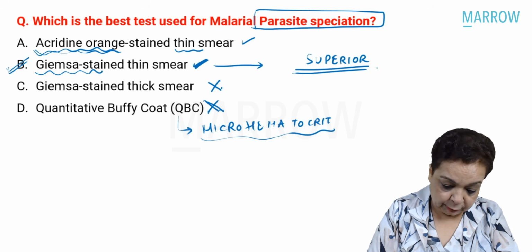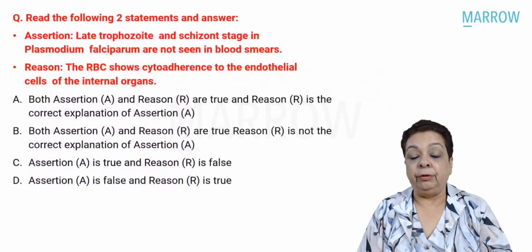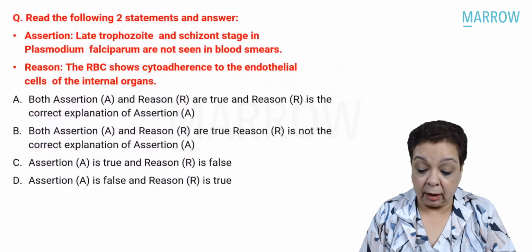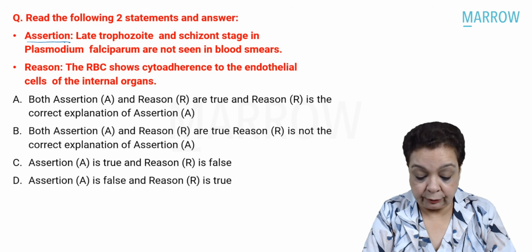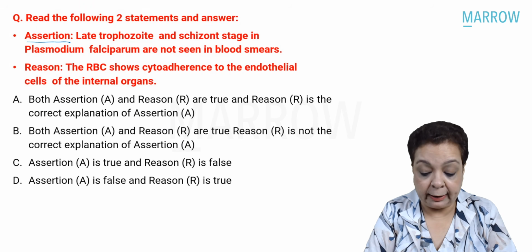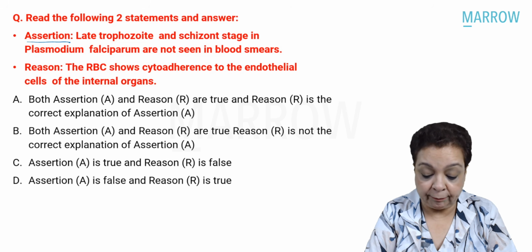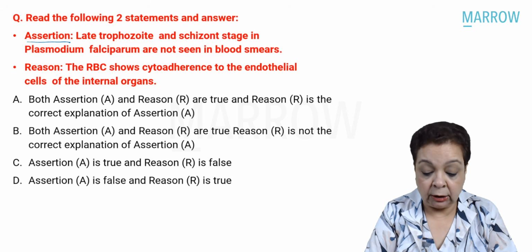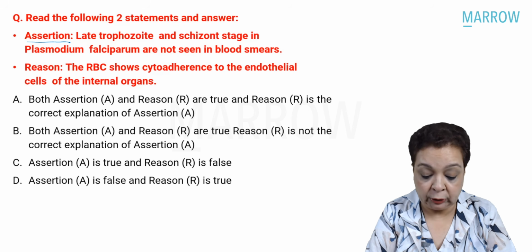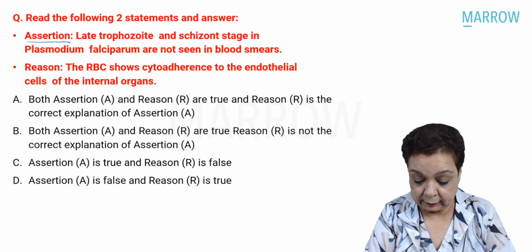Okay, let's move on to our next question. Read the following two statements and answer. The first statement is an assertion: late trophozoite and schizont stages in Plasmodium falciparum are not seen in blood smears. The reason mentioned here is that the RBCs show cytoadherence to the endothelial cells of the internal organs.